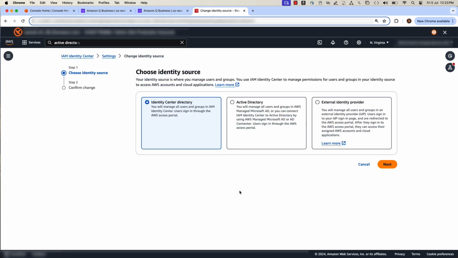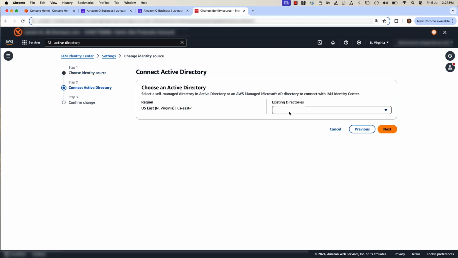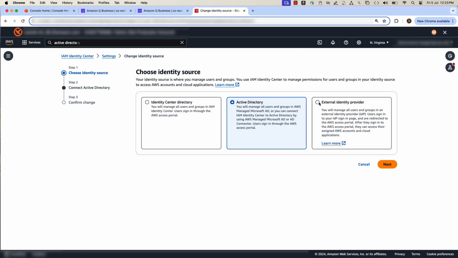You have three options to choose an identity source for the Q Business application. First, use the Identity Center directory. I am using this option for this demo by using IAM users and groups. Second option, Active Directory. Here you can connect your AD either as fully managed or self-managed by selecting an existing directory service to Identity Center. Third option, if you are using an external IDP, for example Okta, Auth0, Entra ID, or Ping, you can choose this option by bringing the IDP SAML file from your provider.